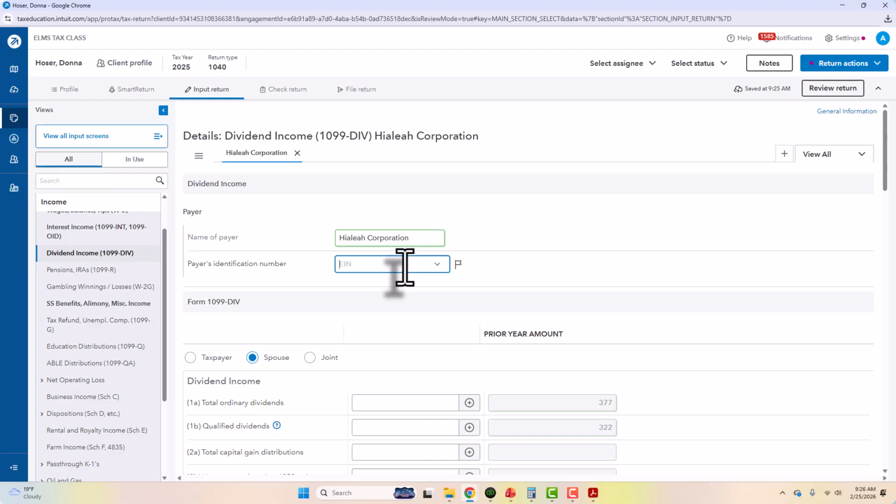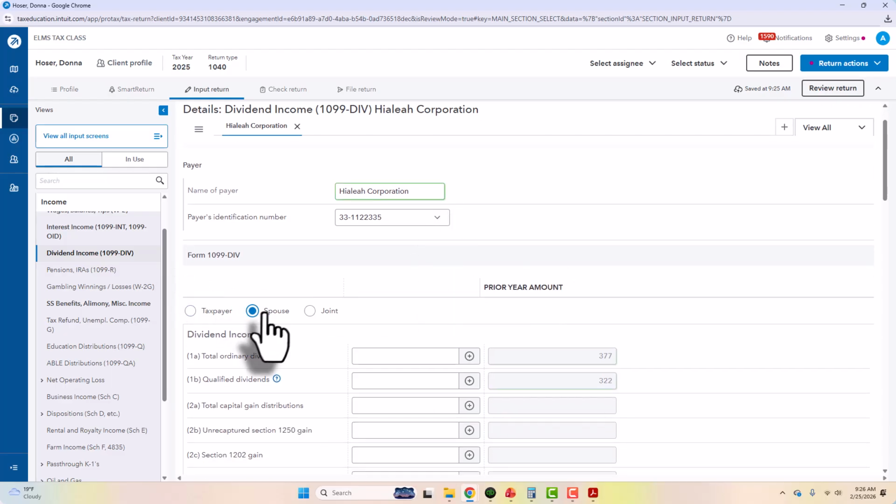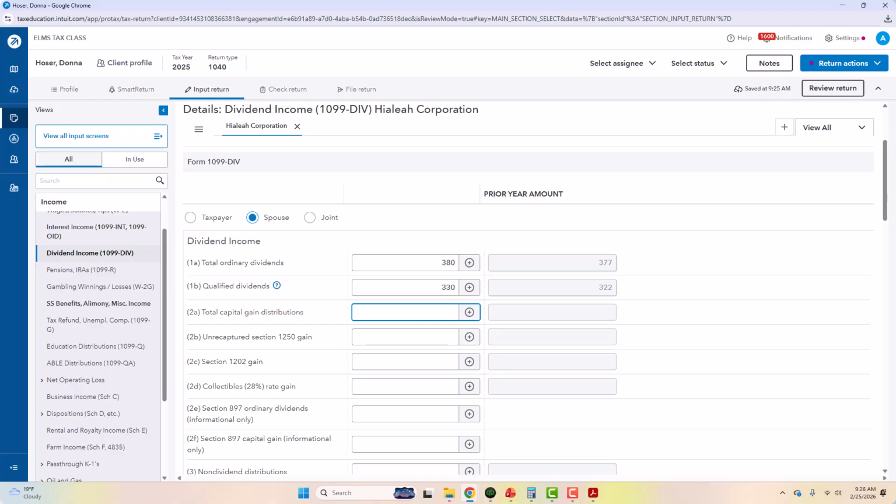We're going to put in the corporation, and the payer's tax identification number for the bonds. This is in Chris's name. So we're going to put total ordinary dividends is $380. Qualified, which is how much is taxed at the special rate, is $330. And it will automatically calculate the special tax rate for these dividends.